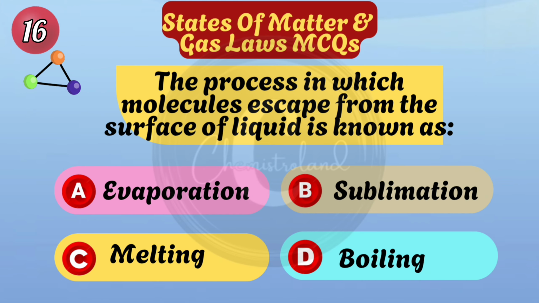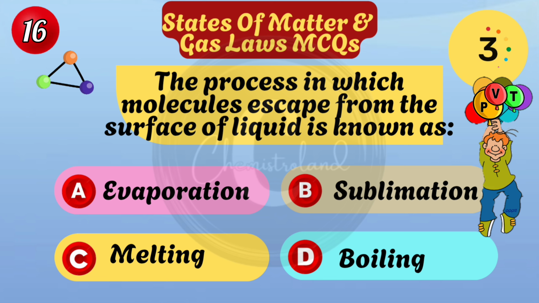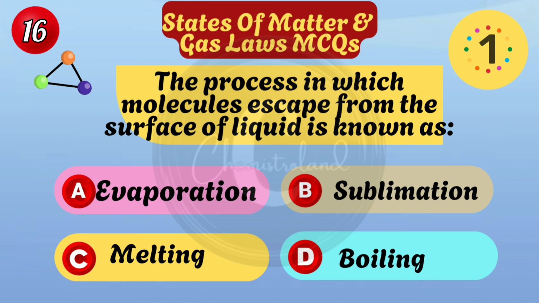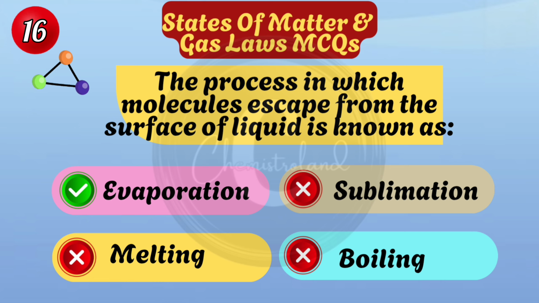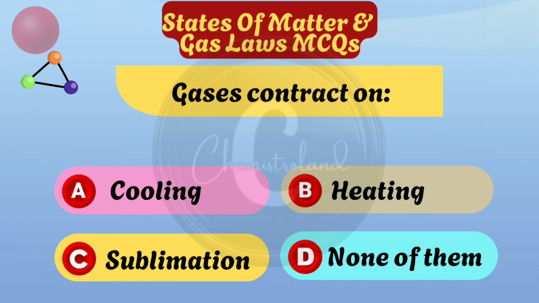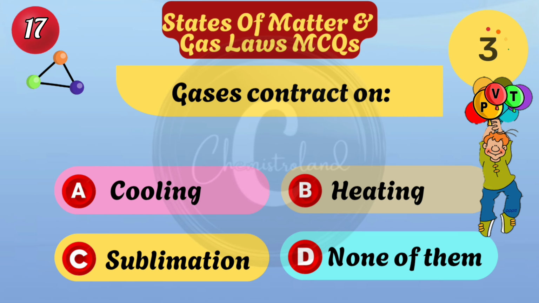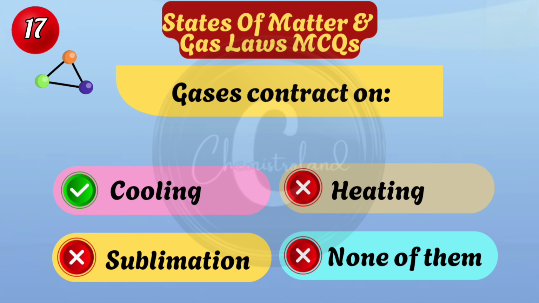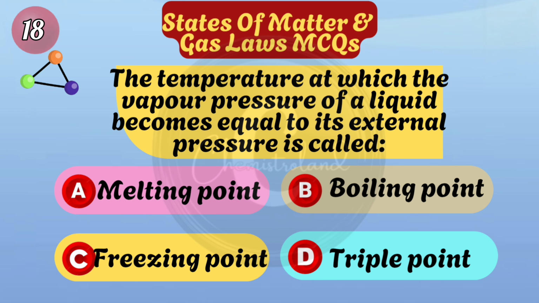The process in which molecules escape from the surface of a liquid is known as evaporation. Gases contract on cooling.